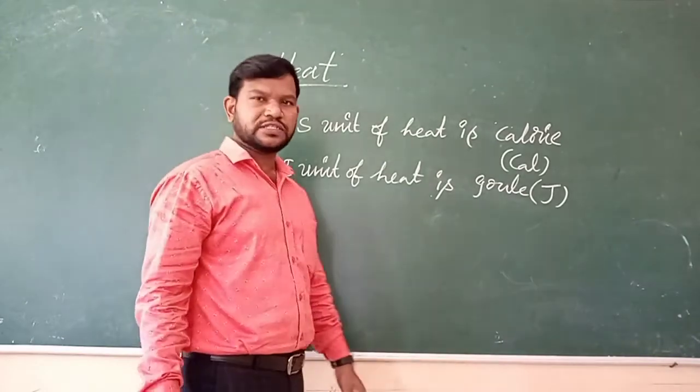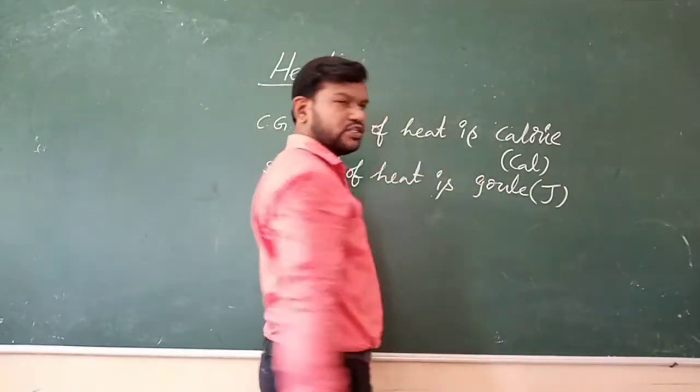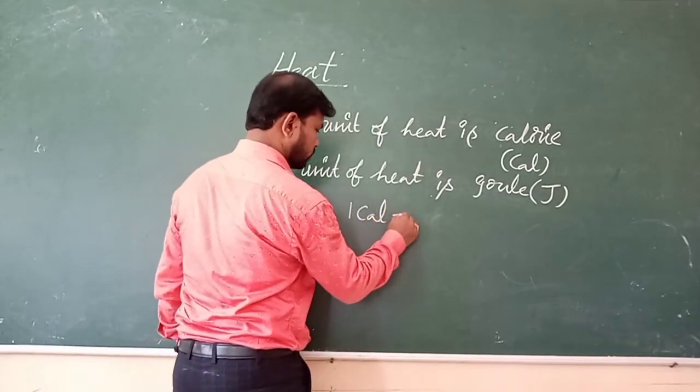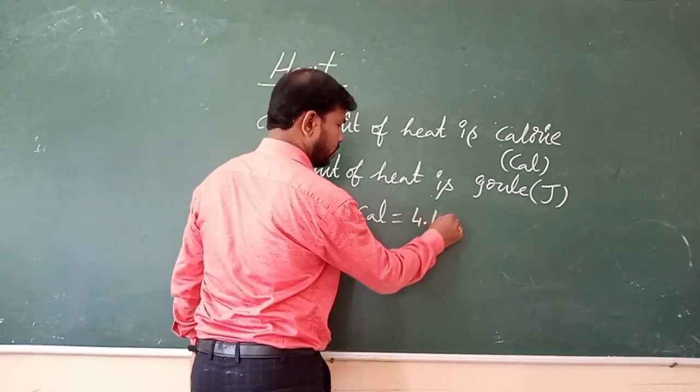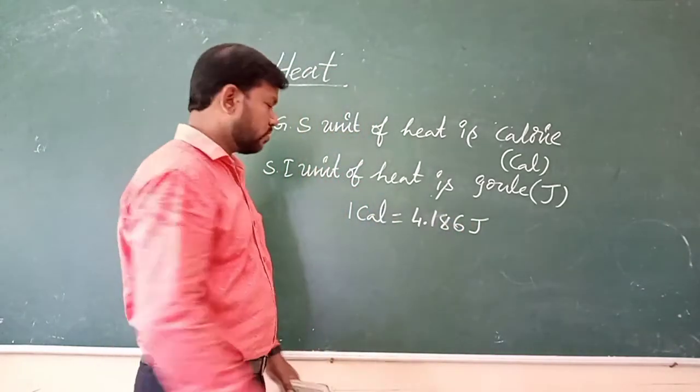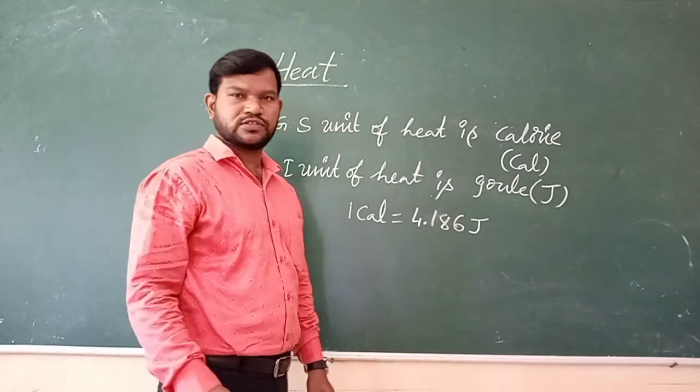Students, there is a relationship between calorie and joule. 1 calorie is equal to 4.186 joule.